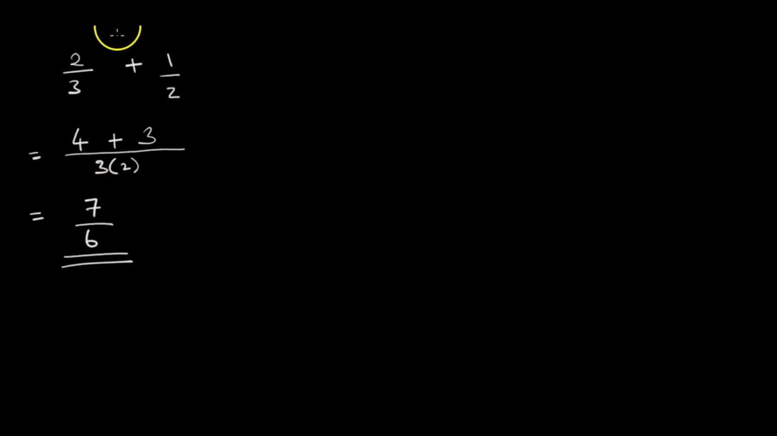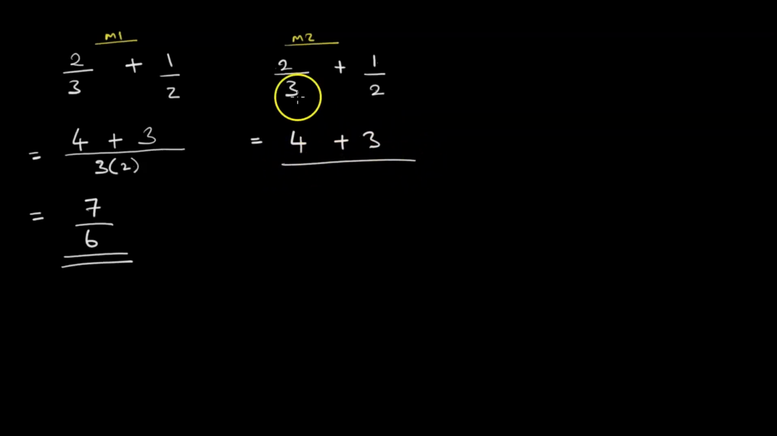So that is what we have done in this way. There is a quicker and smarter way, which I do not encourage. 2/3 plus 1/2. We can write it like so. We say 2 times 2 gives 4, plus 3 times 1 gives 3, over 3 times 2 gives 6. And that gives 7/6. So that is also another way of doing this.